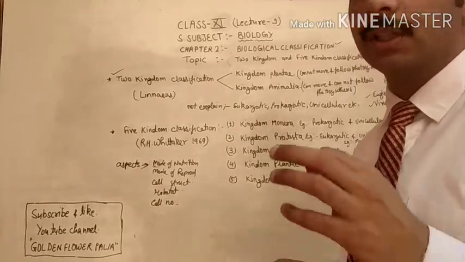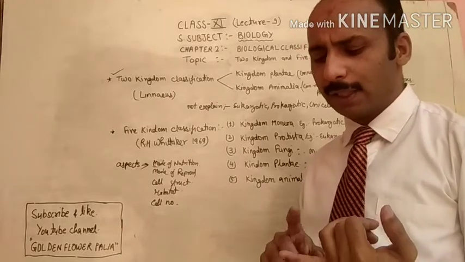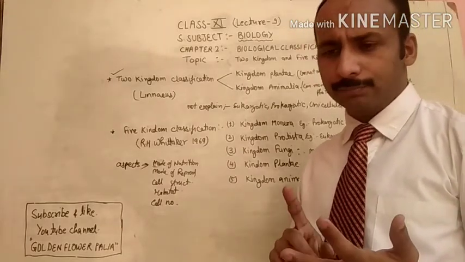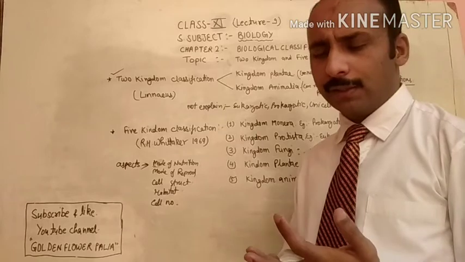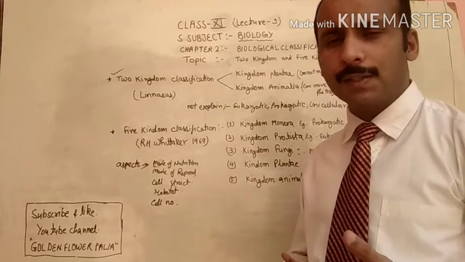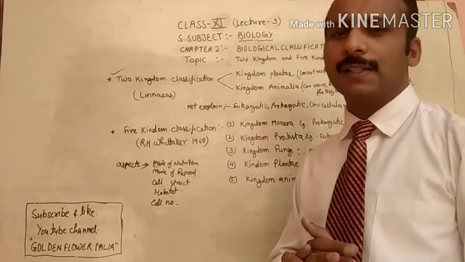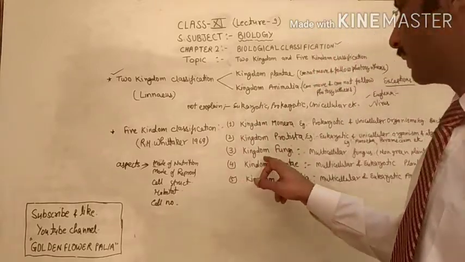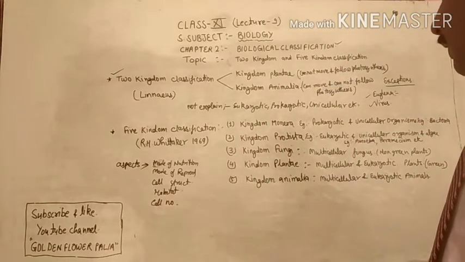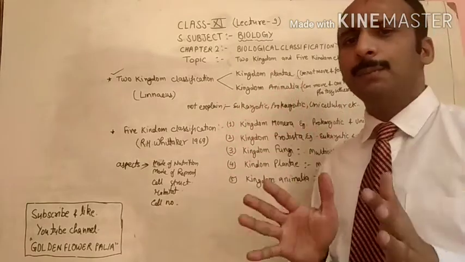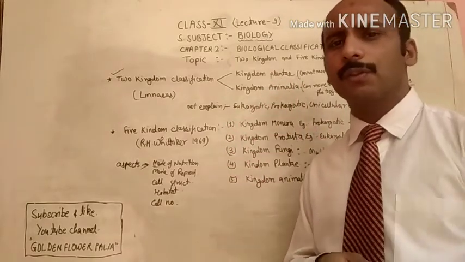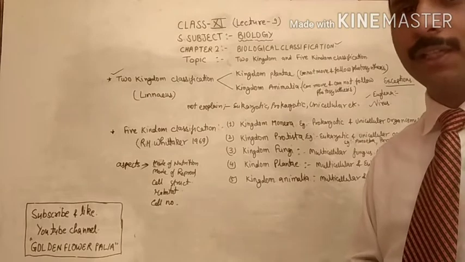Fungus are also called the non-green plants like Puccinia, Penicillium, Agaricus, and yeast and Aspergillus. We are having a number of the examples belonging to this group, that is the kingdom Fungi. Now kingdom Plantae, all kinds of the green plants which can follow the process of photosynthesis, and they are multicellular.